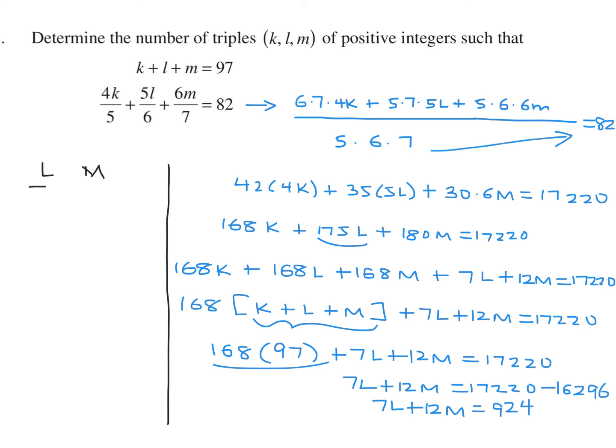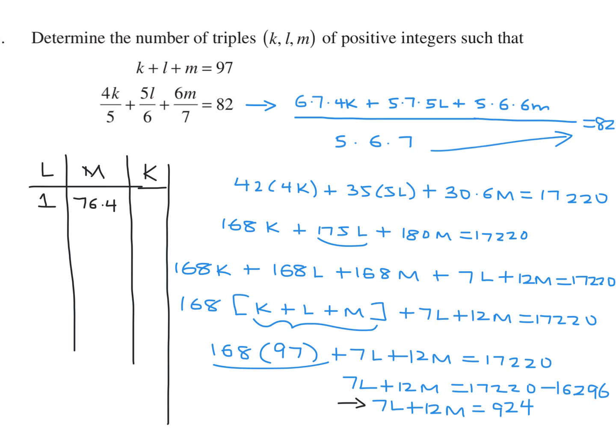Okay, that's great. So now we have to use our table format and make a little list of possible integer solutions because they're positive integers. So we basically need to find integer solutions to that equation, and they're positive integers. All right, so L and M, and then I put K. K I will find later. Let's just concentrate on L and M. They're positive integers, so the smallest it can be is 1. So let's start off with 1. And I'll let you guys do the math. If you do the math, you find that this is 76.4. It's not an integer. So you got to keep going, right?